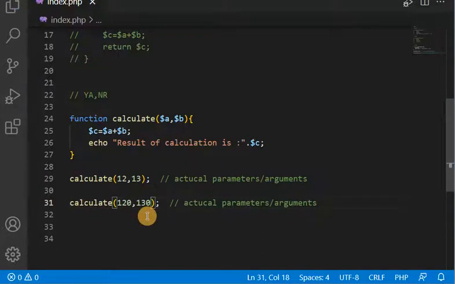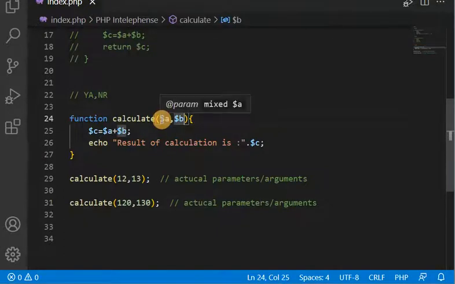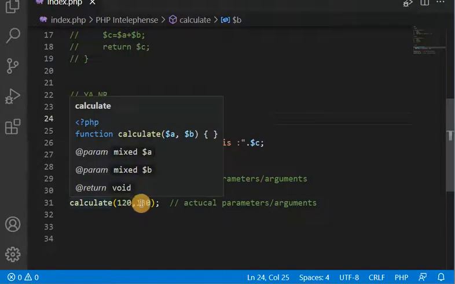Then the actual parameters will be 120 and 130, and the values of A and B will change, but the parameters are not going to change, because the same parameters play the role for 12 and 13 as well as for 120 and 130.